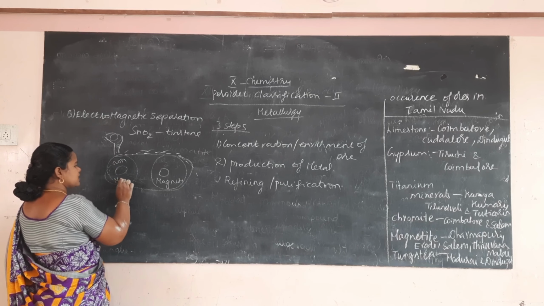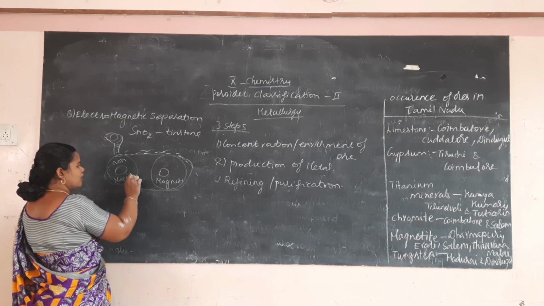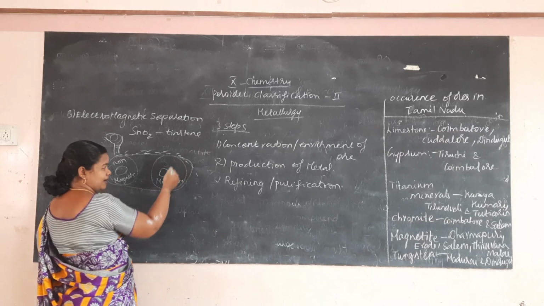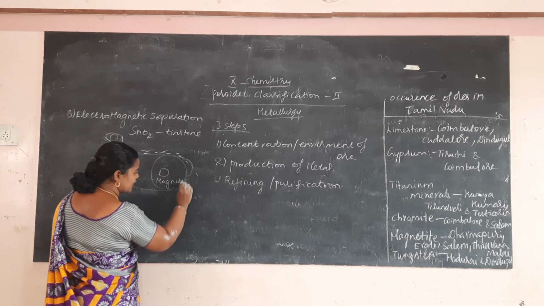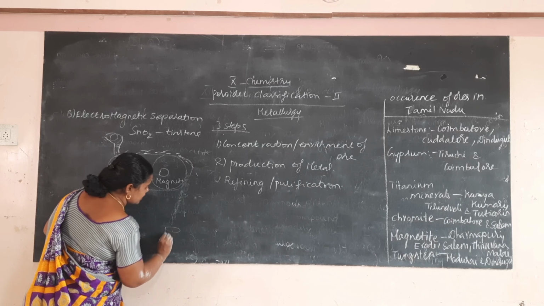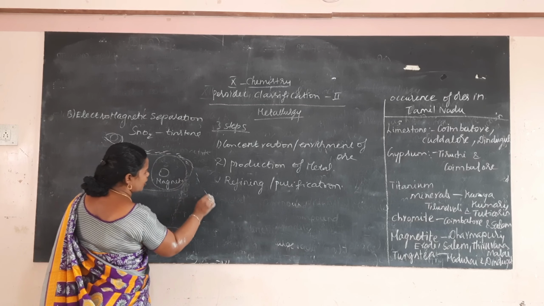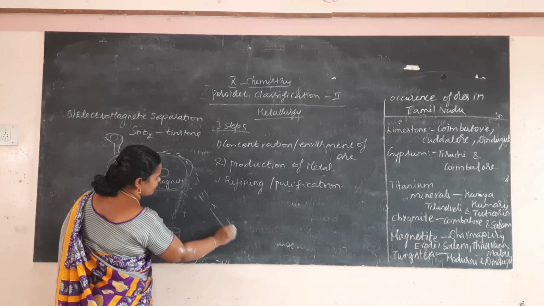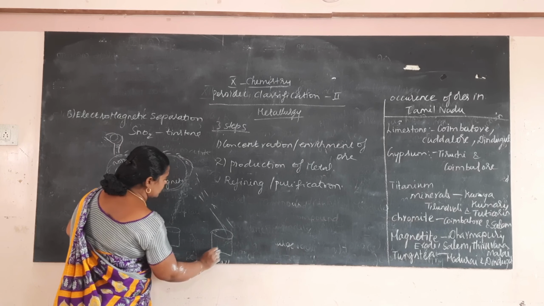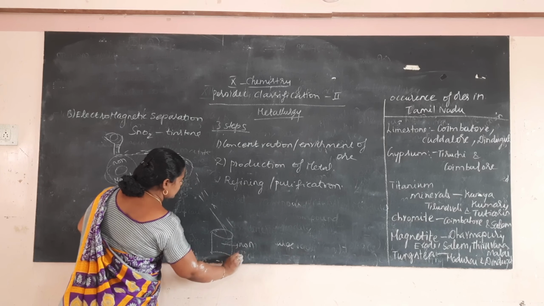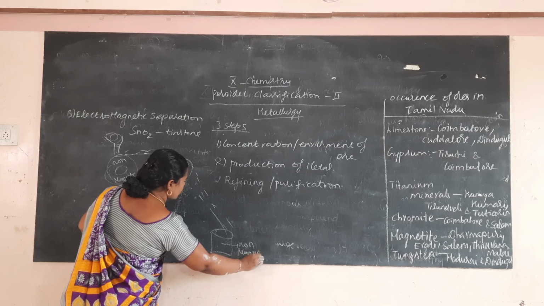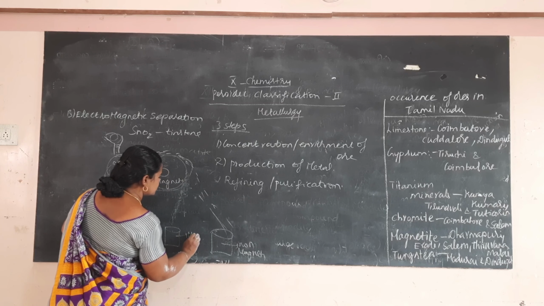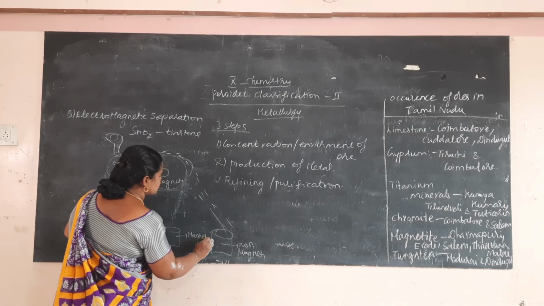The magnetic roller, or magnetic wheel, will attract the magnetic particles, and the magnetic particles will be separated as a separate heap, and the non-magnetic particles will fall apart from the magnetic particles. So this is non-magnetic and this is magnetic. This is known as electromagnetic separation.